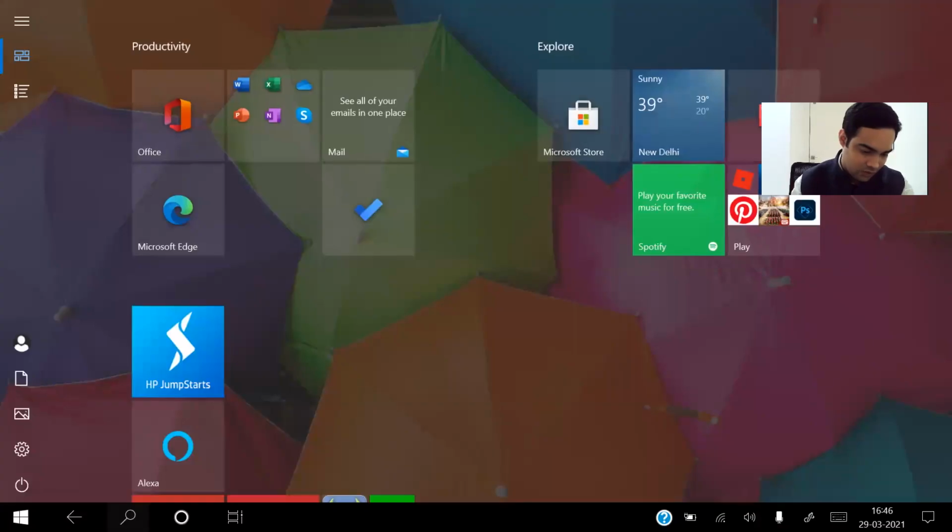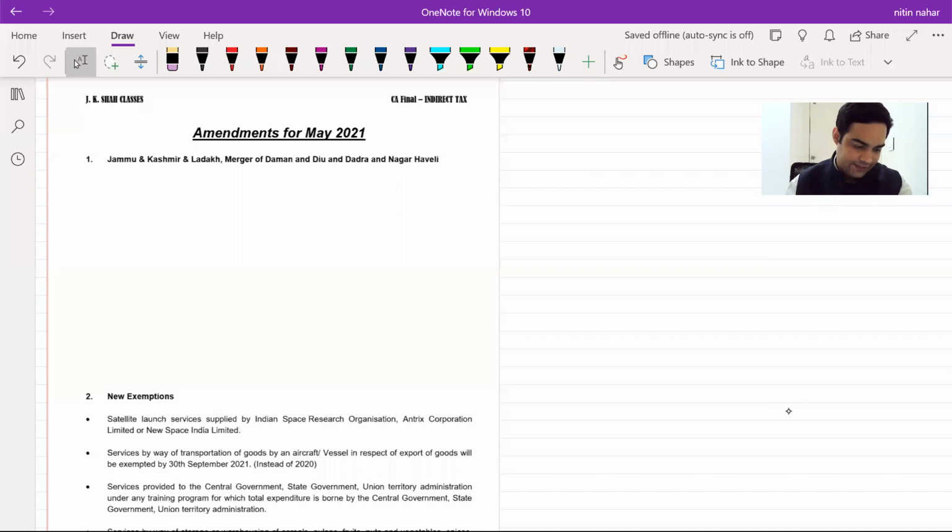We are going to go through the amendments for May 2021 CA final indirect taxes. Now, before wasting any further time, let's quickly go to the sheet. Yeah, this is the sheet, amendment for May 2021. You will find Jammu and Kashmir and Ladakh, merger of Daman and Diu and Dadra and Nagar Haveli.